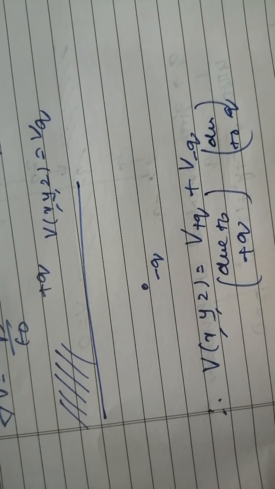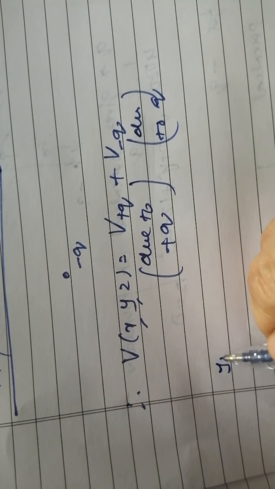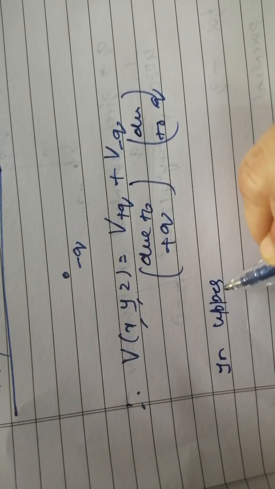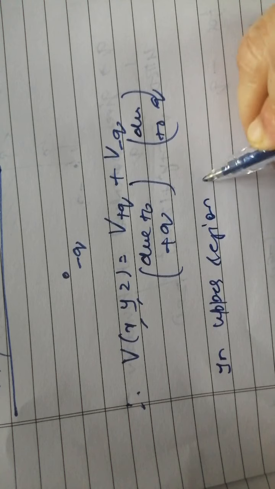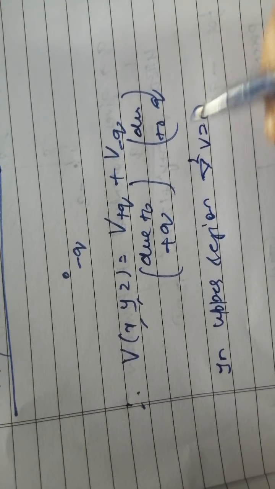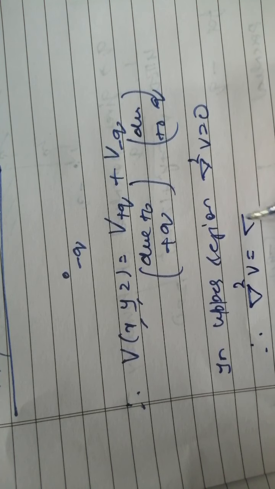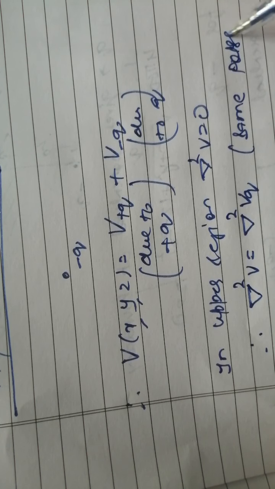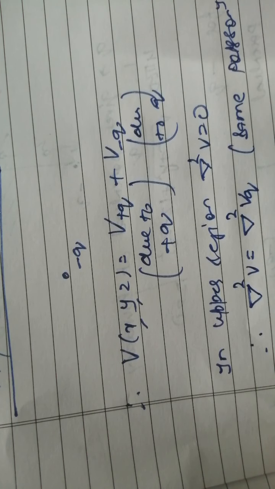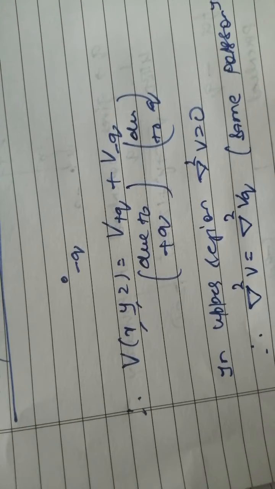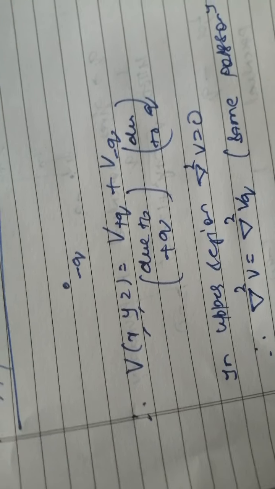But in the upper region, we know that del square V equal to 0. Therefore, this is similar to Poisson's equation, and this is the correct boundary condition.